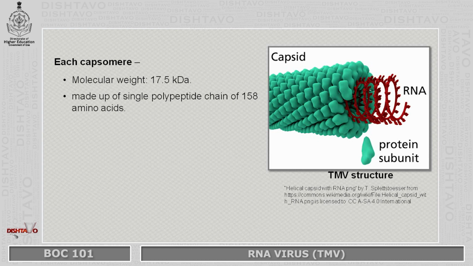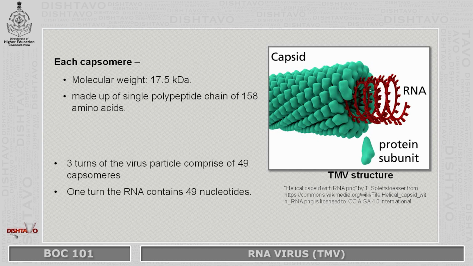Now, each capsomere, that is each protein subunit, has a molecular weight of 17.5 kilodaltons, and it is made up of a single polypeptide of 158 amino acids. 3 turns of the virus particle comprise 49 capsomeres. So every 3 turns of the virus will have 49 capsomeres, and every 1 turn will have 49 nucleotides, because you remember the ratio 3:1.